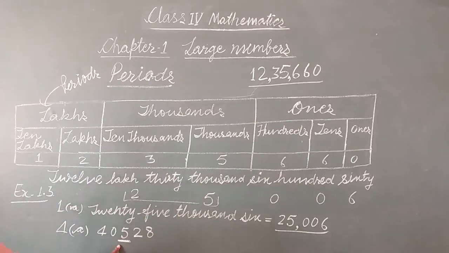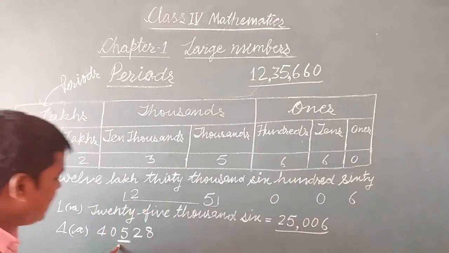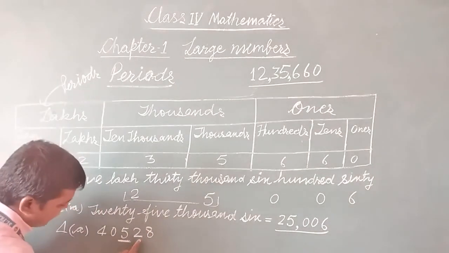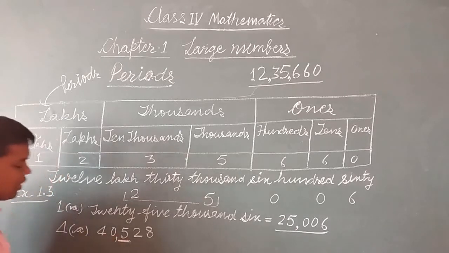This means for 5 we have to write the period and the place. Now you try to read it: ones, tens, hundreds, then thousands, so we separate the periods by putting a comma.